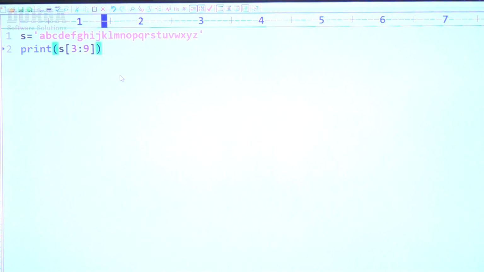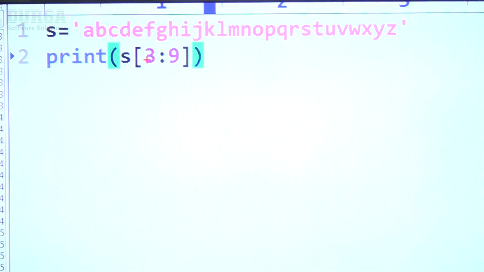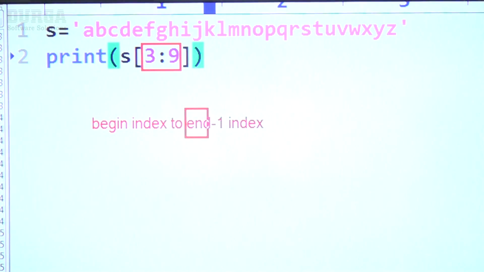Observe the syntax of slice operator, sir. Begin colon end. It returns a substring from begin index to end minus 1 index. This is very, very important, sir. This word is very, very important: end minus 1 index. So 3 to 9 minus 1 means 3 to 8.